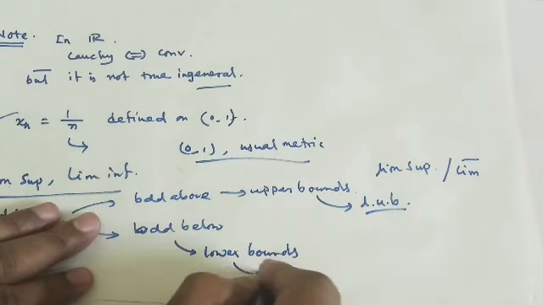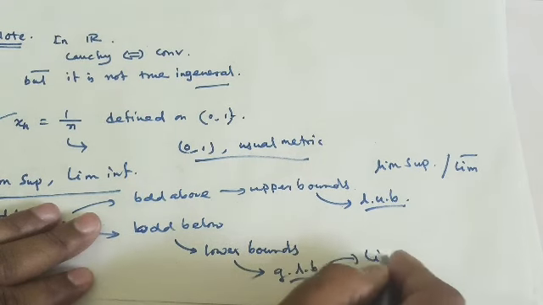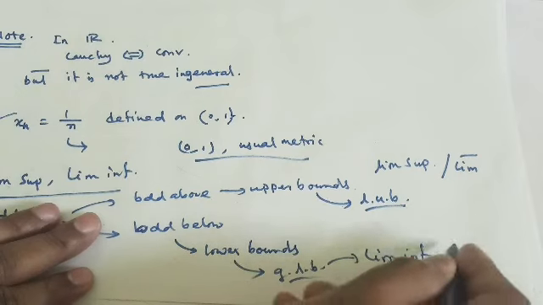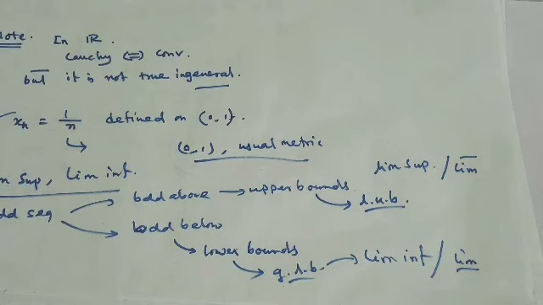And the greatest lower bound, that is GLB, we call it lim inf. In notation, this one. Fine.